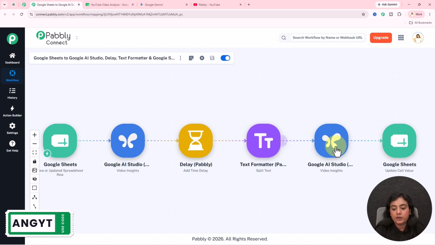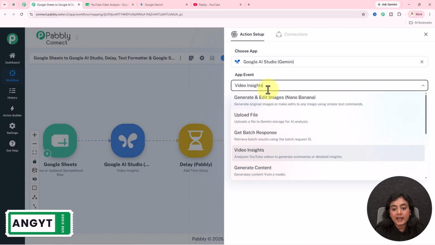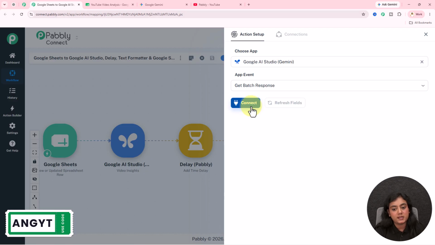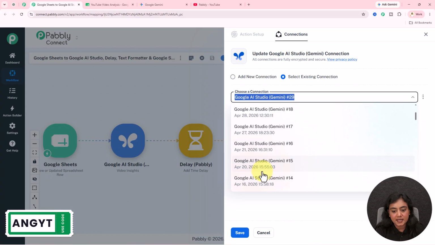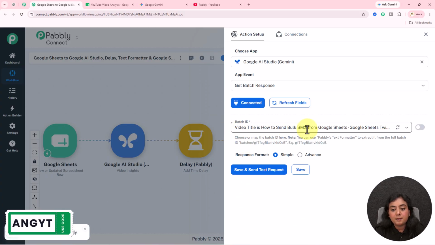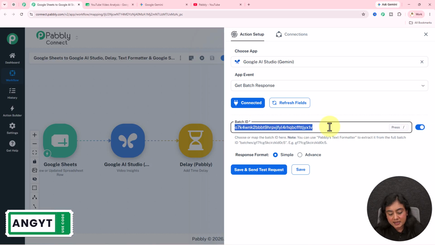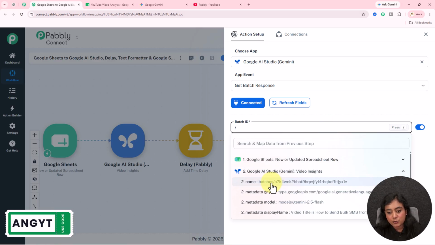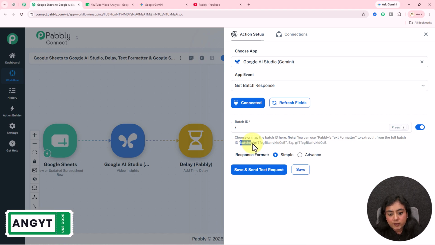Now I have one thing. If I'm going to open this Google AI Studio get batch response step, click on the connect option. I will select the existing connection from before. Now we have to enter our batch ID right here. First toggle this button on and erase this data from here. You have received this batch ID in this Google AI Studio step, but it is coming with batches and a slash in front of it. This is the ID that we require. And in the help desk, it says that you have to remove this batches slash from the front.